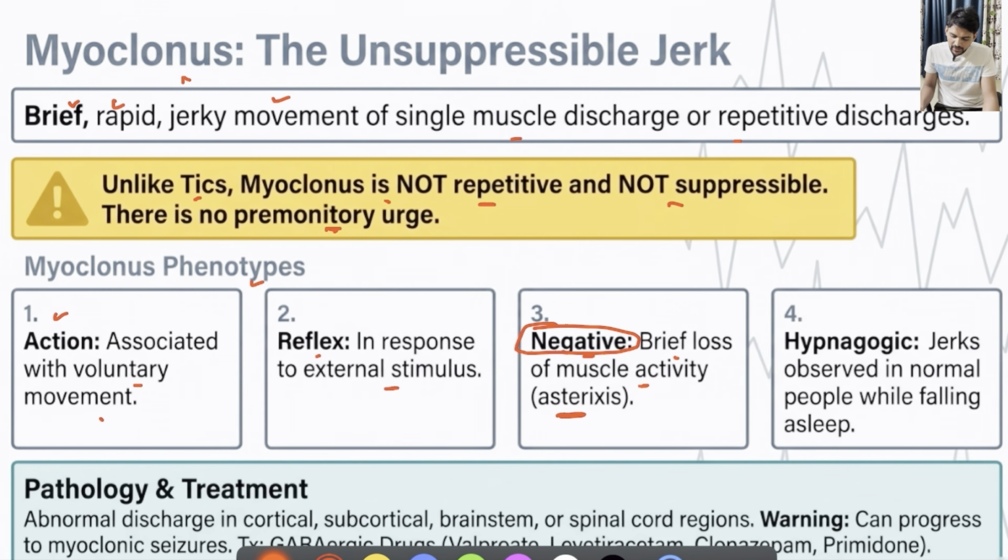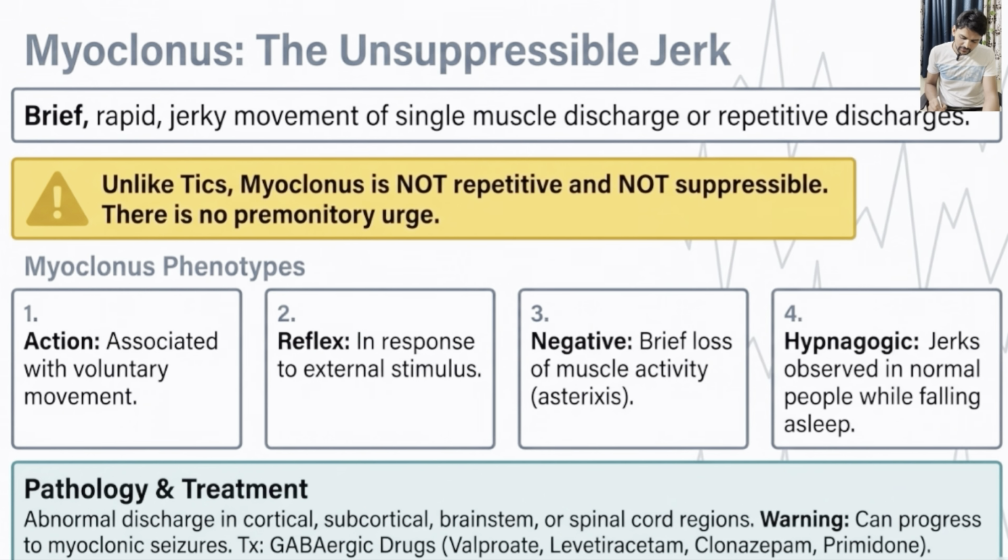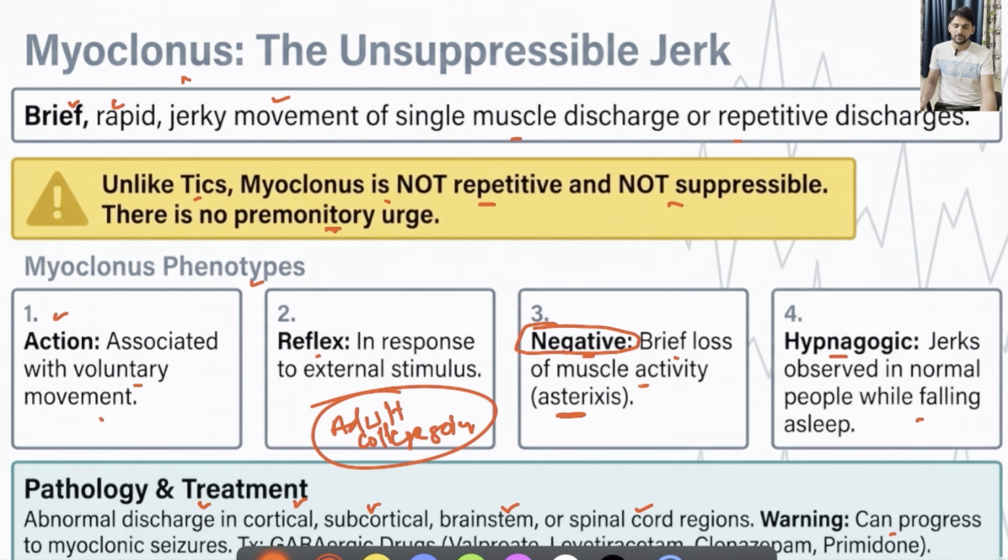Whereas the other form might be hypnagogic, that is jerks observed in normal individuals while falling asleep. And what is the pacemaker for myoclonic movements? These are due to abnormal discharges in cortex, subcortical area, brainstem, even spinal cord regions. Only thing we have to remember is these can progress to myoclonic seizures as well. And these are commonly seen in adult, college-going adults, where there might be sudden involuntary jerky movements of the limbs. And what is the treatment for it? GABAergic medications like valproate, levetiracetam, clonazepam or primidone can be utilized.